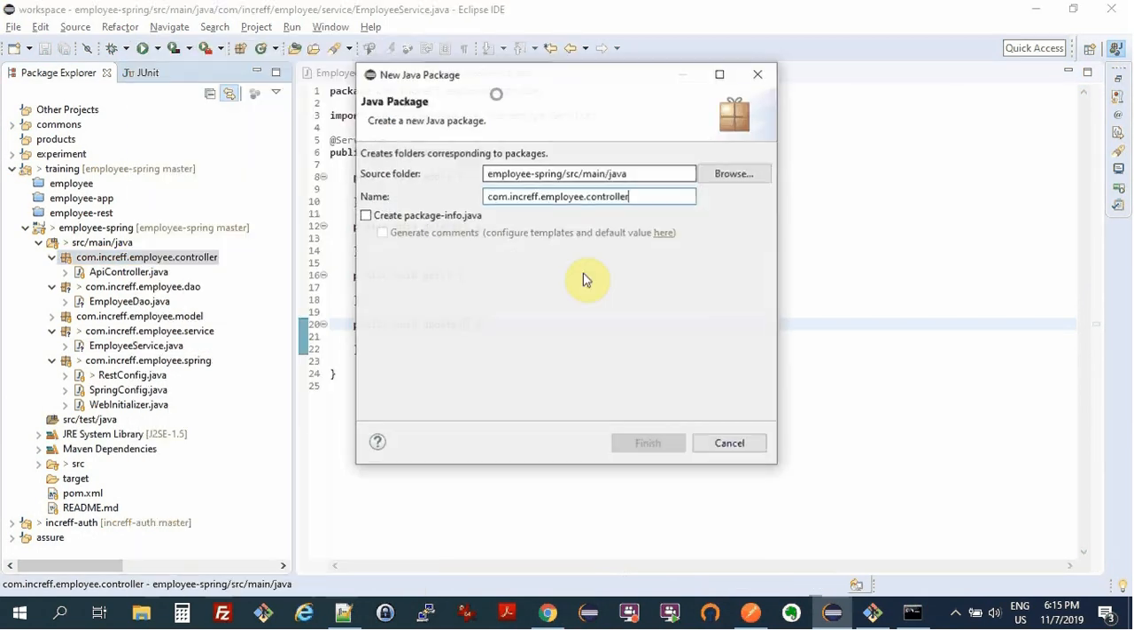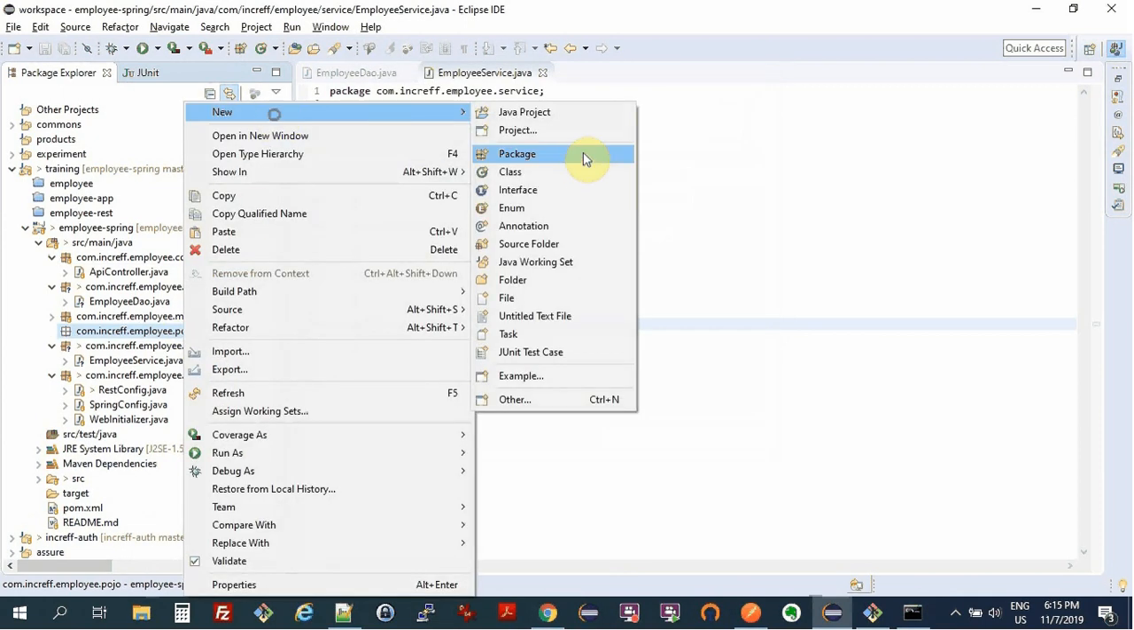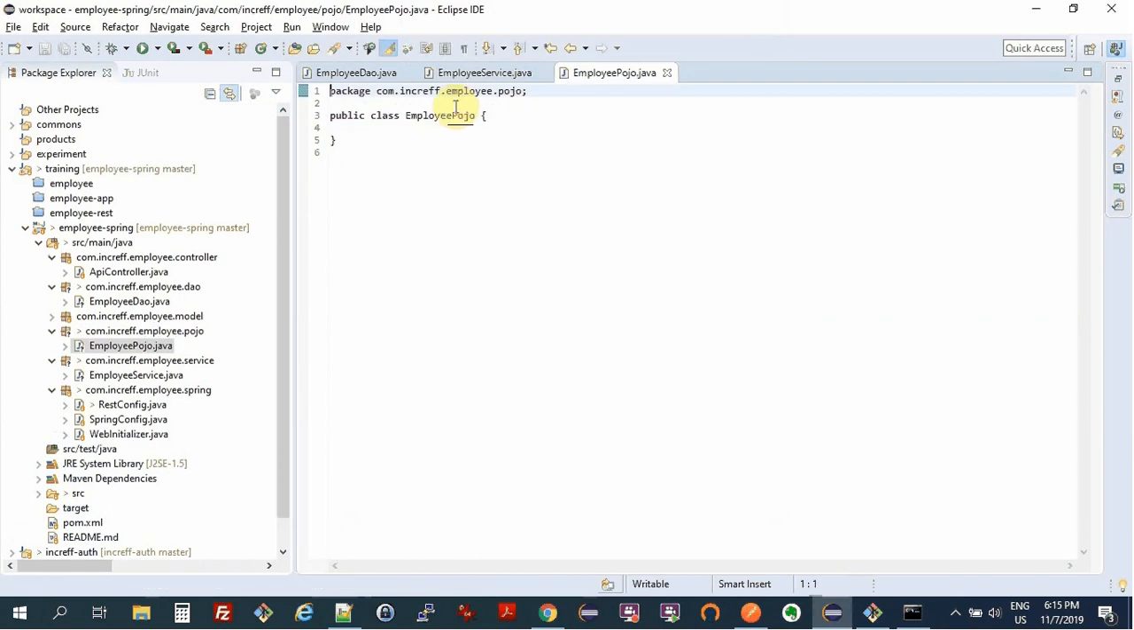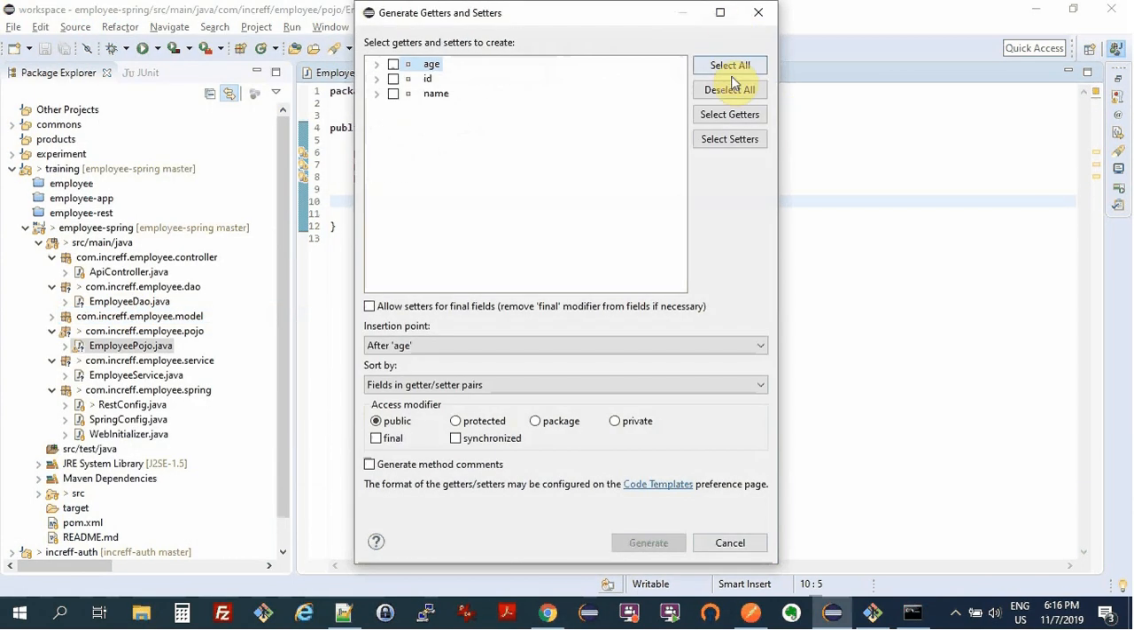So let's create a new package called pojo, which stands for plain old Java object, and we can have a new class here called EmployeePojo. We can leave this as it is, and let's say it has three fields: private String name, private int id, and then private int age. And I need my getters and setters over here.